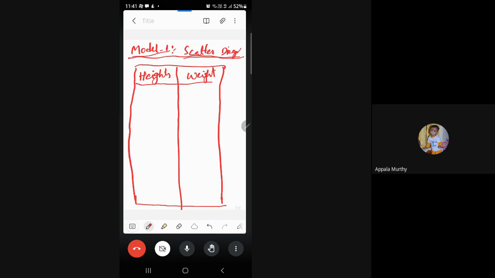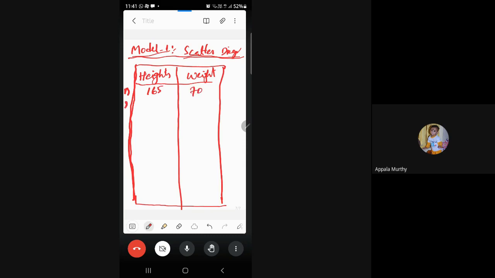Let's say our class has 100 students, 96 students in our class today. So now what we need to do is collect the practical data for all 96 students, which includes heights and weights. Let's say I start with myself. My height is 165 centimeters and my weight is 70 kgs.